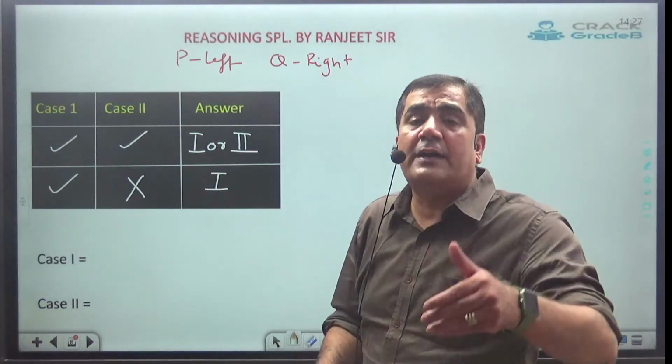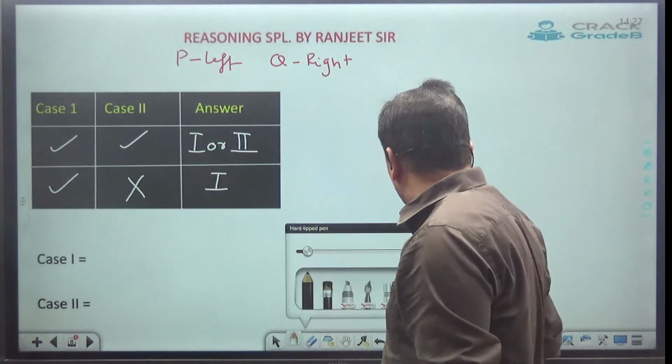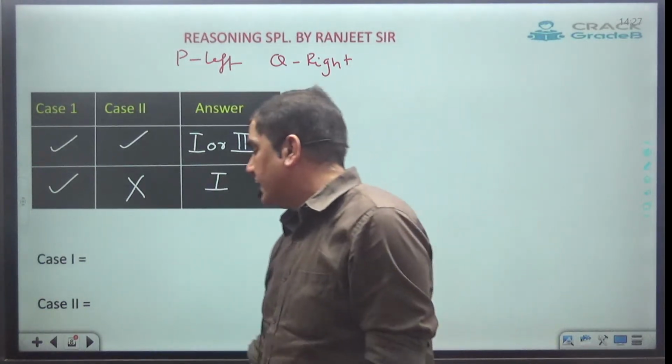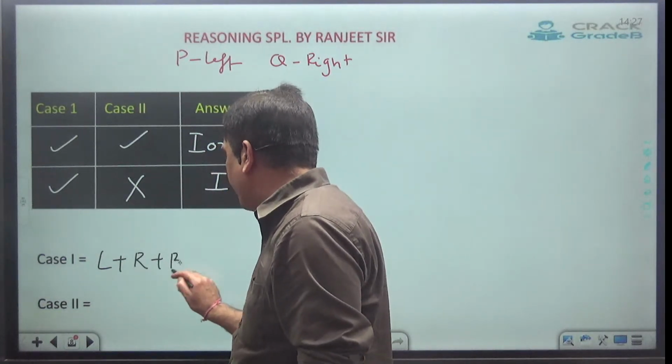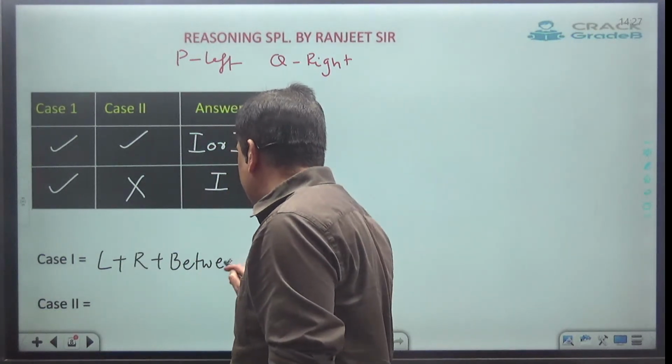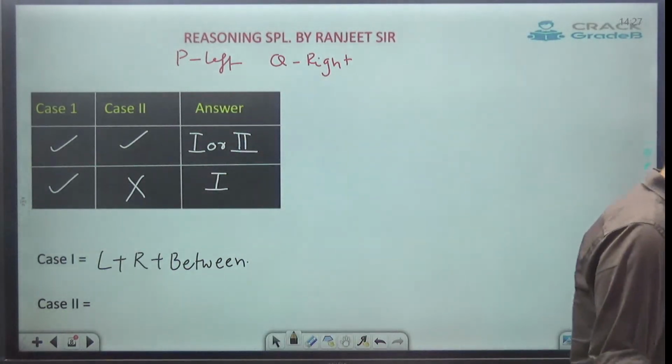Now how to get the answer without touching the pen? So always remember, whenever you have to get the answer from case 1, simply add left position plus right position plus between position. Simply add all the 3 positions, you will get the answer. Left plus right plus between.